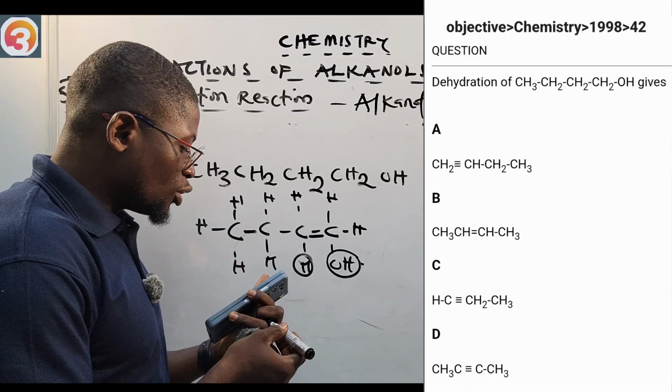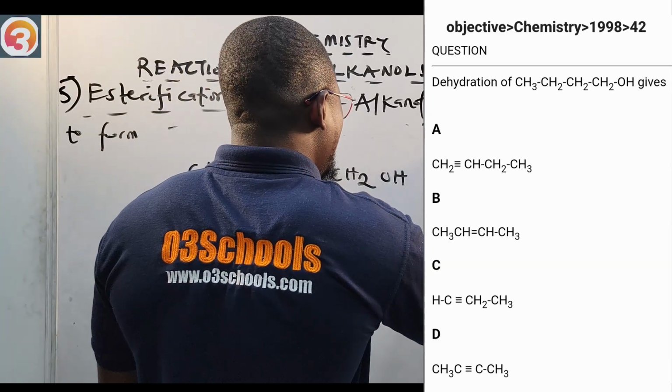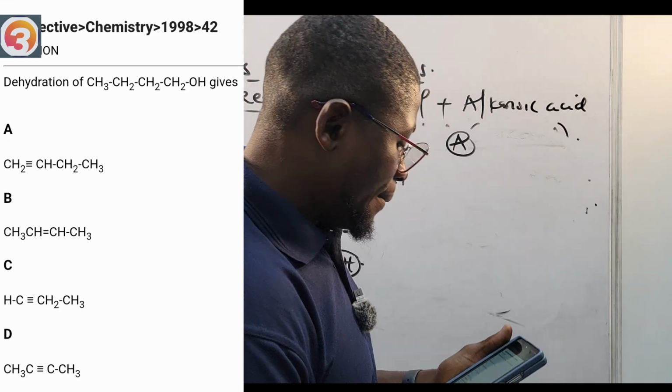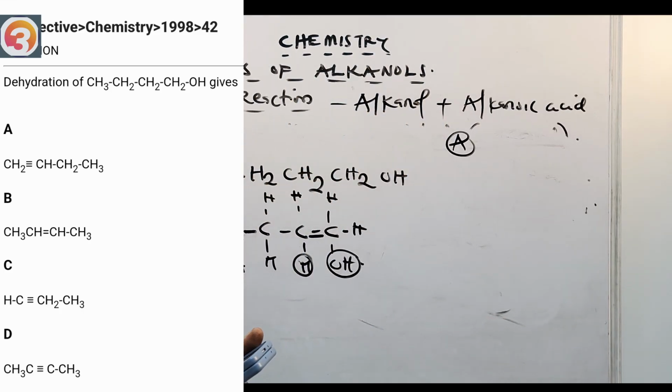So look at the first option. Option A here is an alkyne. A cannot be the answer. A is very, very wrong, because it's an alkyne. Dehydration of alcohols does not give us alkynes. It gives us alkenes, not alkynes. B, the option there, is an alkene, but you can see where the position of the double bond is. It's not supposed to be here, it's supposed to be somewhere here. But let us cut them some slack.